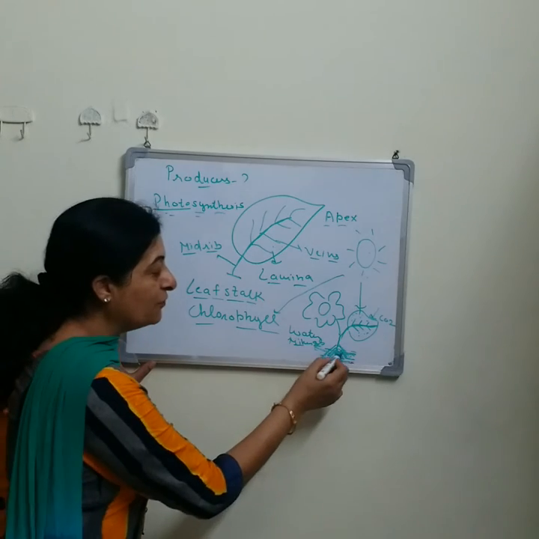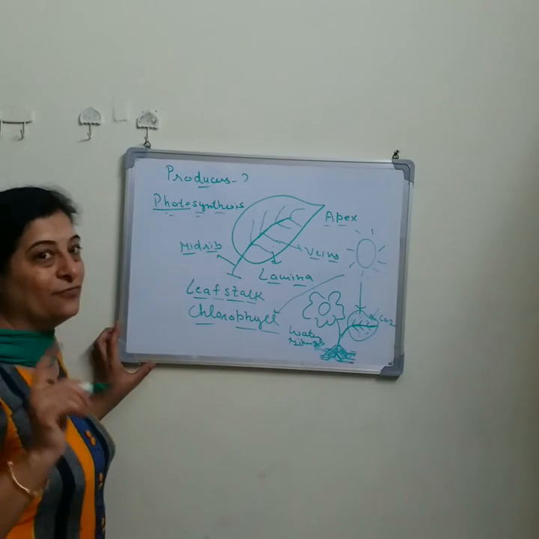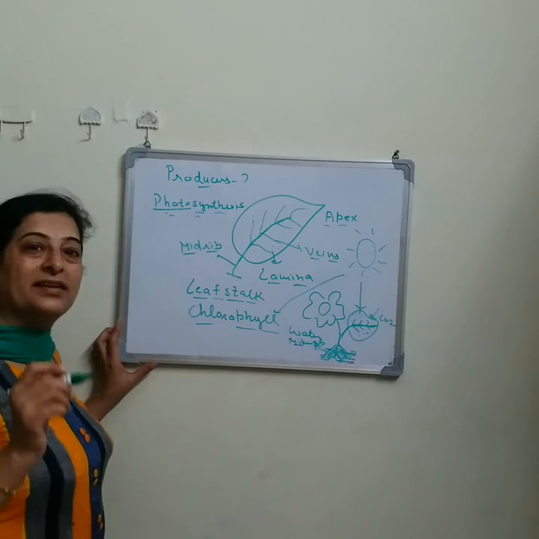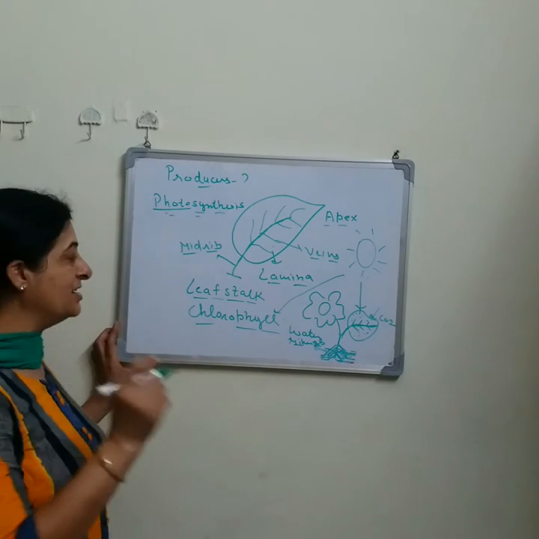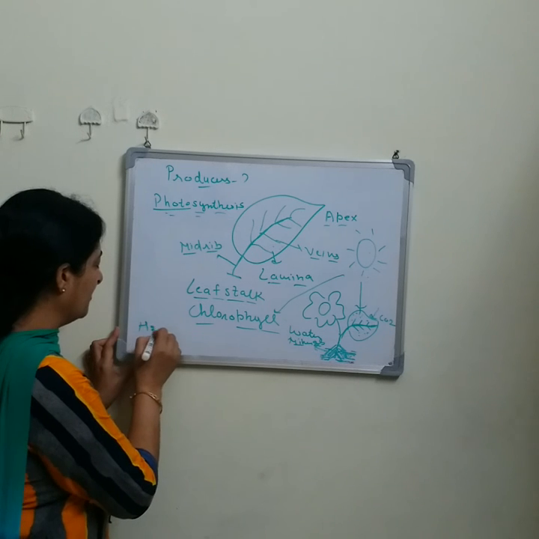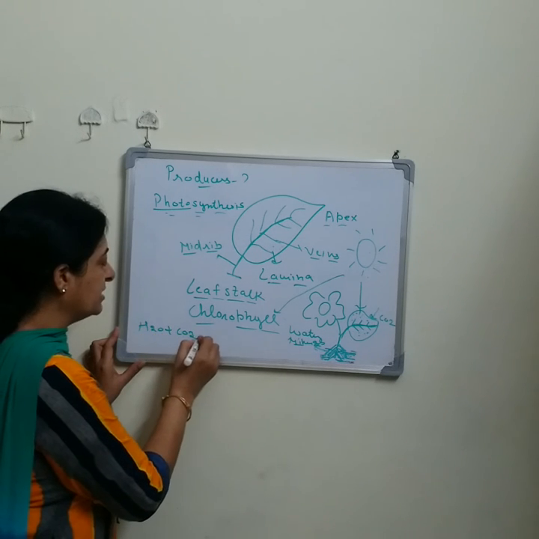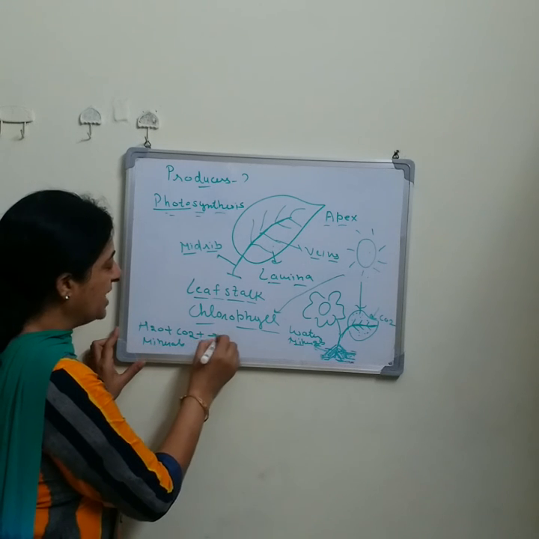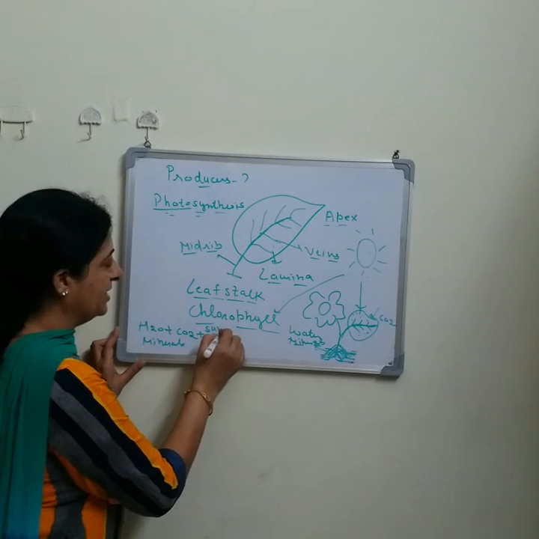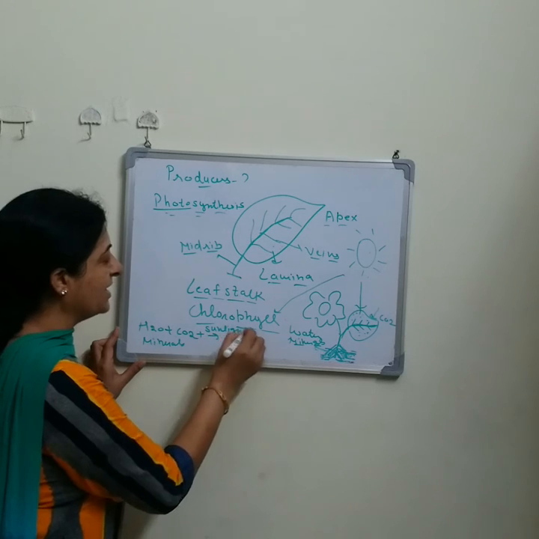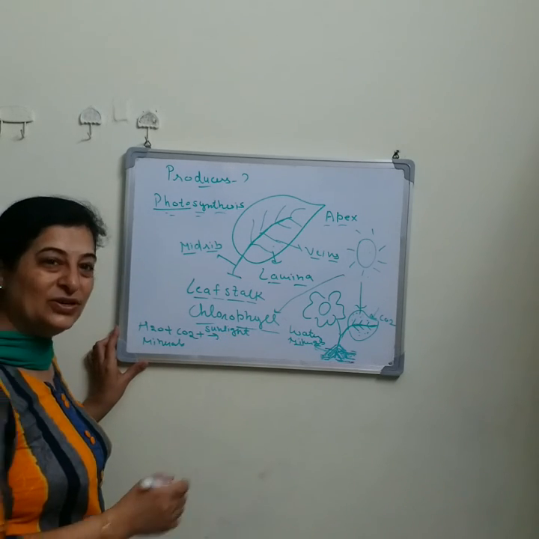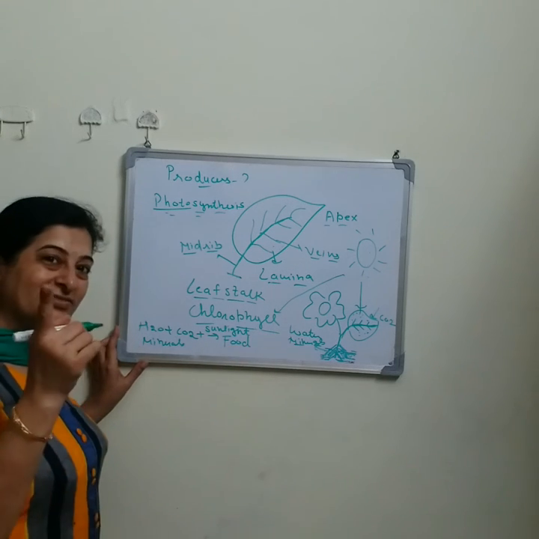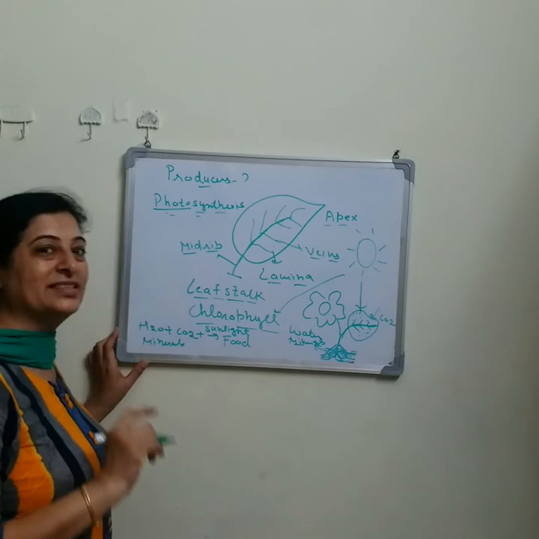So with the help of stomata, green leaves take carbon dioxide gas. With the help of roots, green leaves take water and minerals. And with the help of chlorophyll, green leaves take sunlight. Now, this water, carbon dioxide, and minerals in the presence of sunlight are converted into food by the green leaves through the process of photosynthesis.